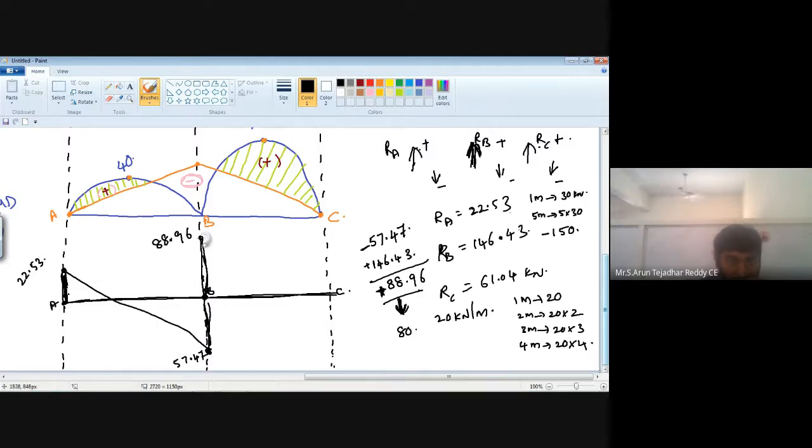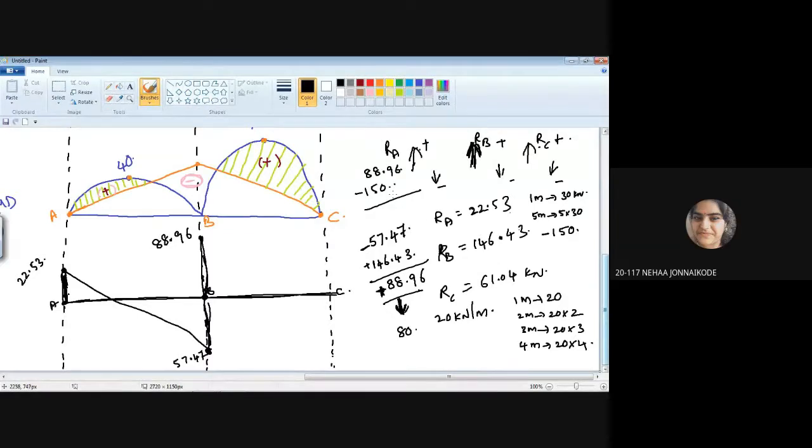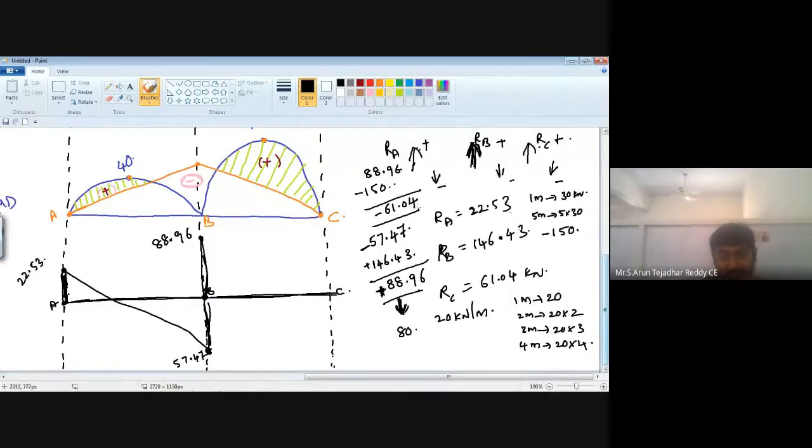Here we got plus 88.96. From B to C we have a UDL in the downward direction, so 30 into 5, minus 150. Now enter these values in your calculator and tell me the value with the indication of plus or minus. Minus 61.04. Yes, minus 61.04.